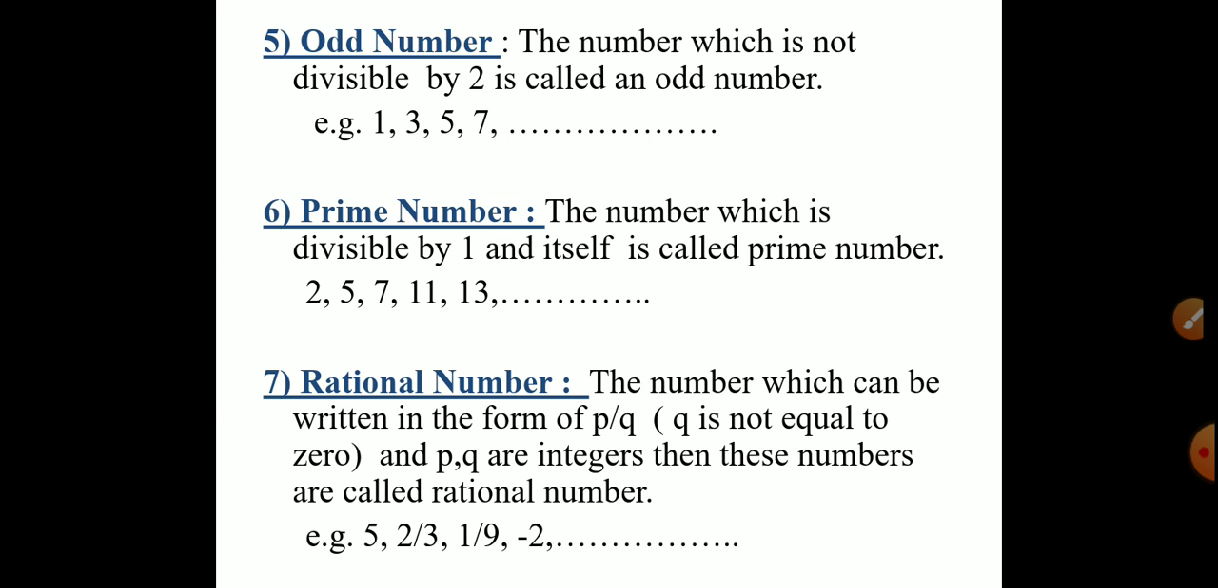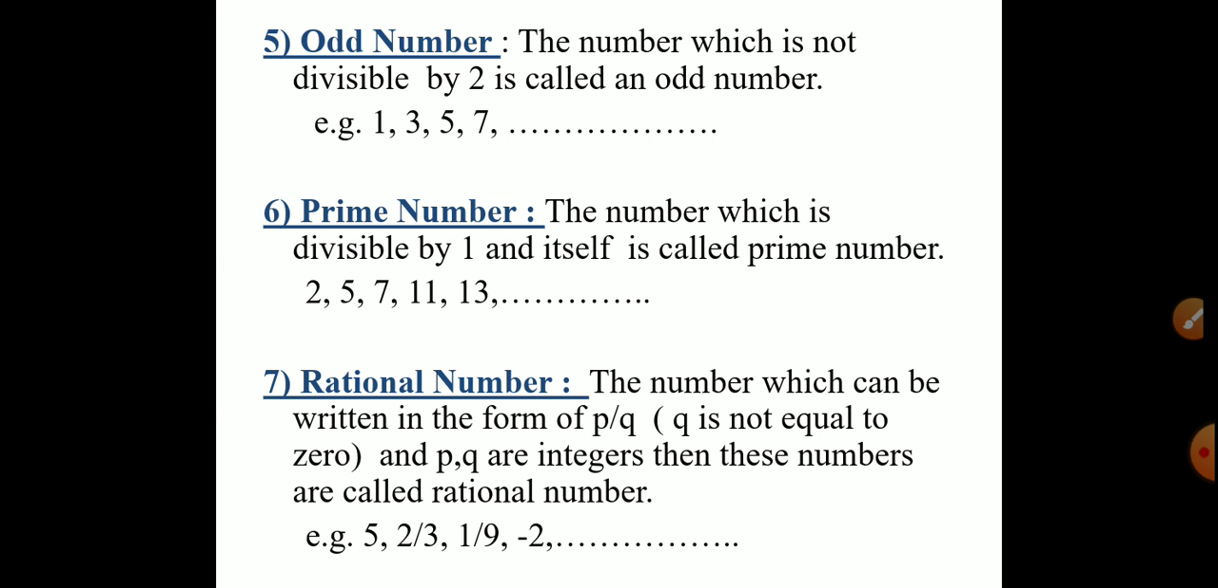Now rational number. Many of the students does not know the definition of rational numbers. Rational number means परिमेय संख्या. You learn this definition of rational number in I think 8th standard. But many of you does not know the definition of rational number. Let us see rational number.